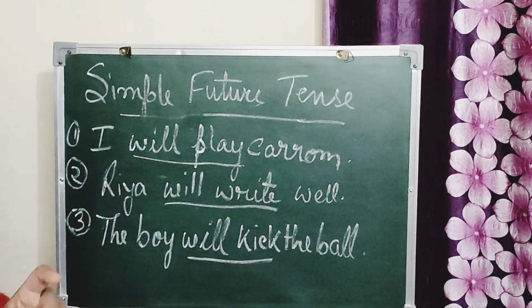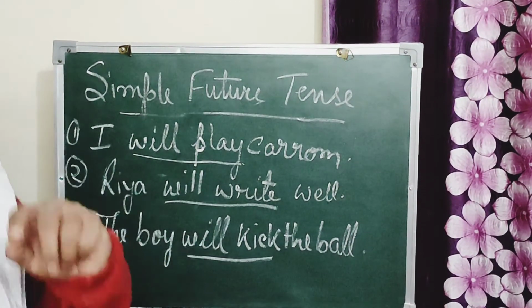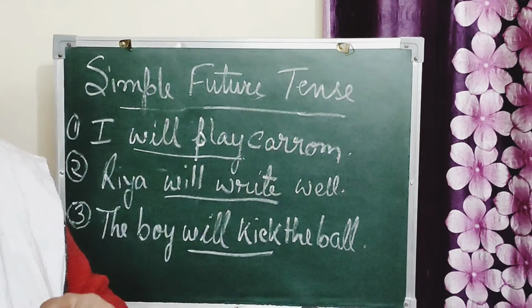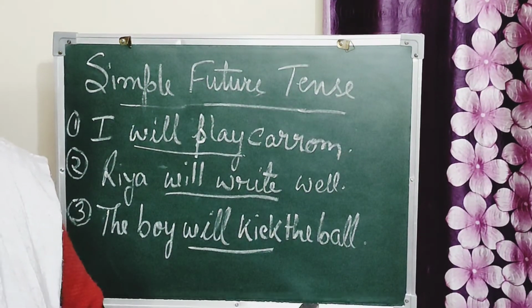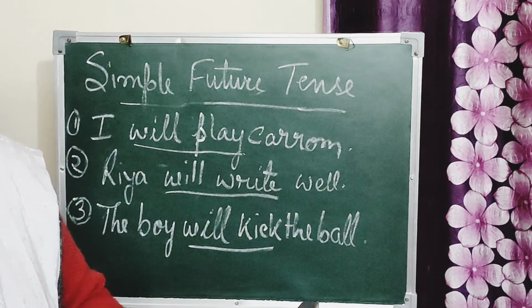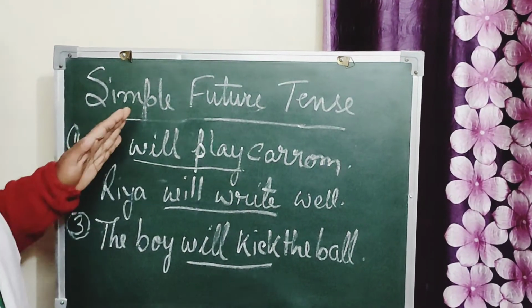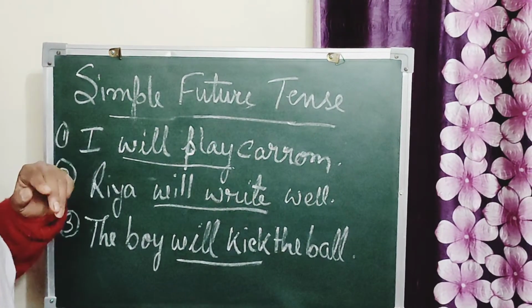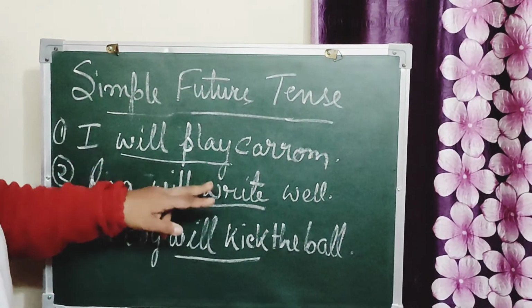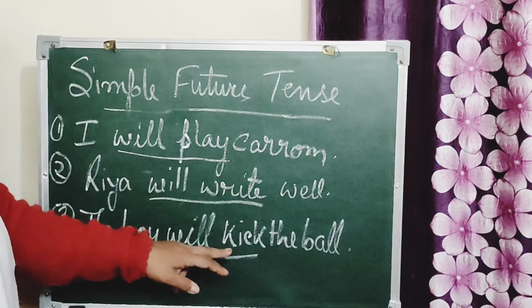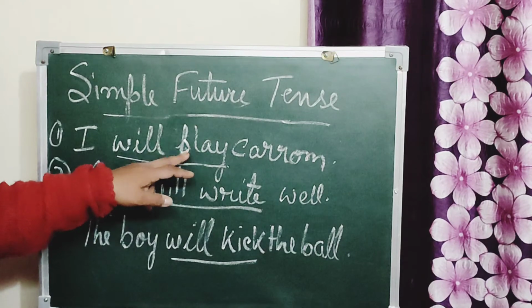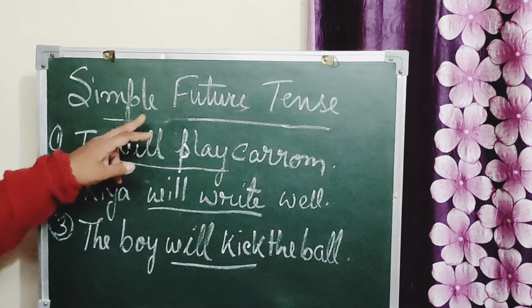So we add will or shall to the doing words in simple future tense. See, play, write, kick, all these are doing words, and will is added to the doing word in simple future tense.